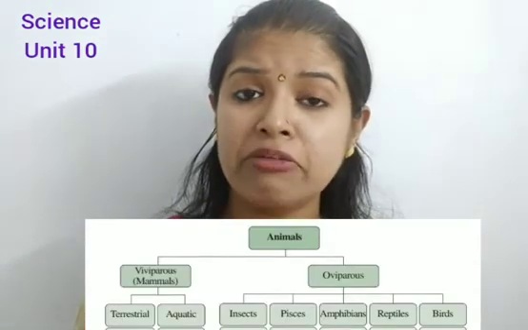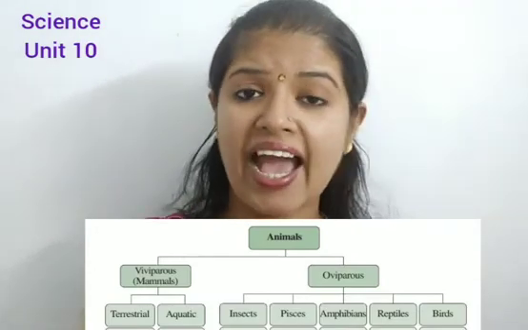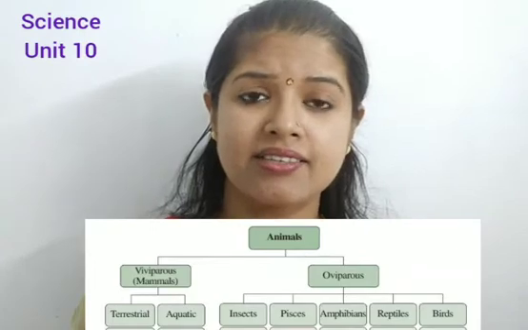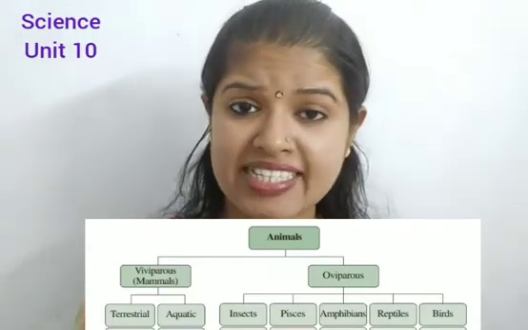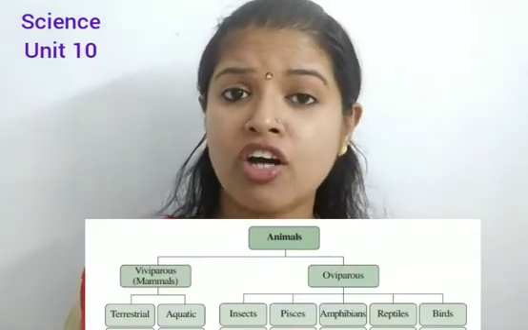So when we look at the classification of animals, animals are classified into oviparous and viviparous. Animals are also classified into two types: terrestrial, that is which lives on land, and aquatic, which lives on water.